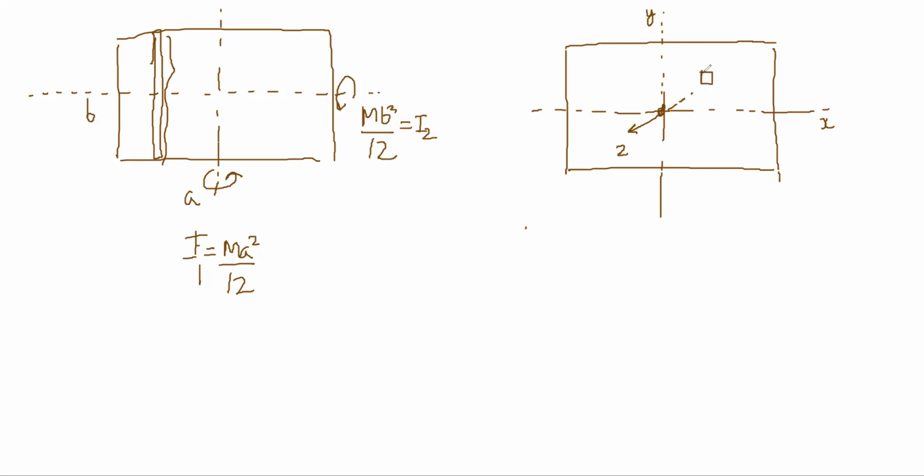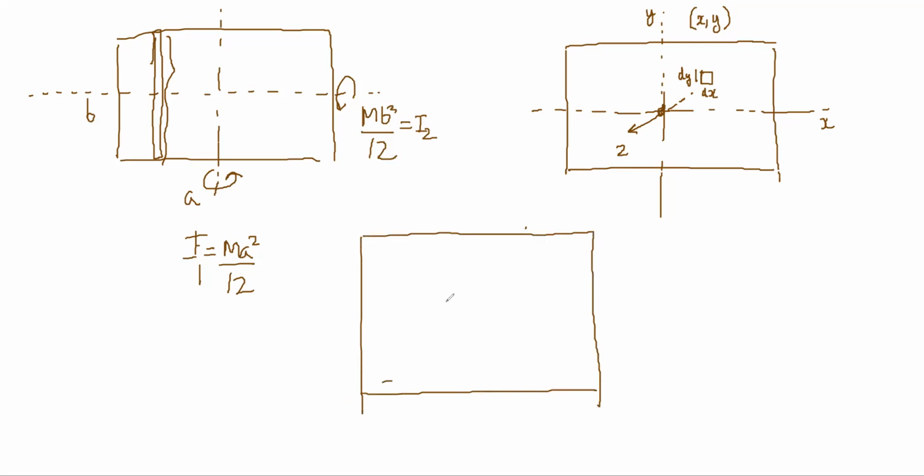and this location is x and y, and this distance is dx and this distance is dy, right? It is located at point x comma y. If we draw a bigger figure, let's say this is my origin 0, 0.